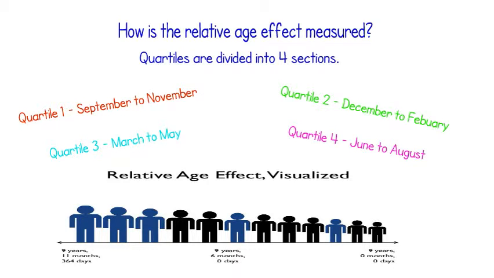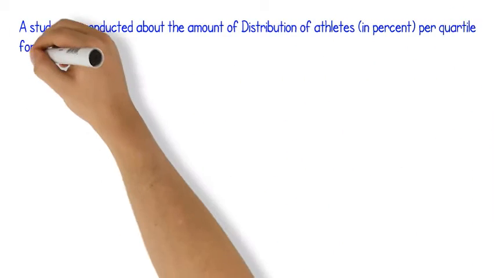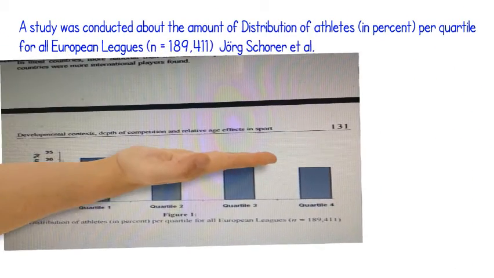Below is a visualised picture which indicates the differences you can have if you were within the oldest quartile compared to the youngest. You could have a massive advantage in different areas including height, weight and maturity levels. Does having an advantage over your own age group in those specific areas give you more of an opportunity to become an elite sportsman? A study was conducted about the distribution of athletes per quartile for all European leagues by Jorgen Scholler et al.